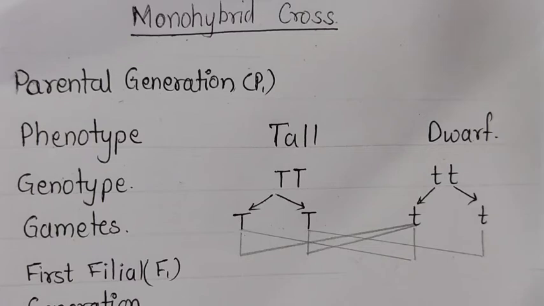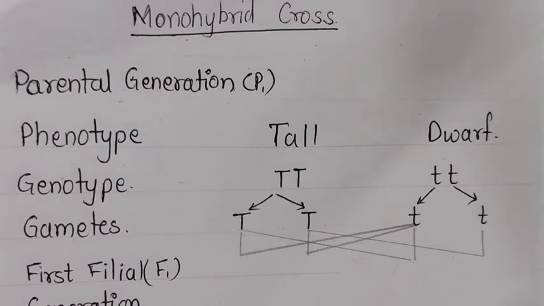cross. Okay, now in this experiment Mendel brought the cross between two pea plants with only one pair of contrasting characters. Contrasting means opposite, means the two plants they have taken are of the same pea plant only, but one is tall and one is dwarf. So that is the parental generation. Now how the crossing is done and how the variation can be found, that we have to see in this experiment.